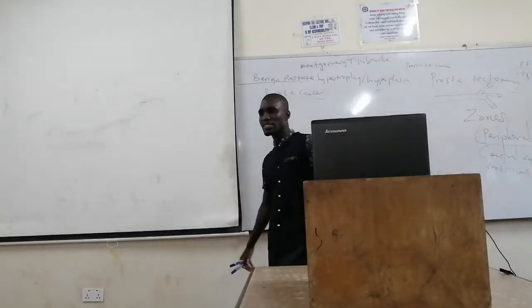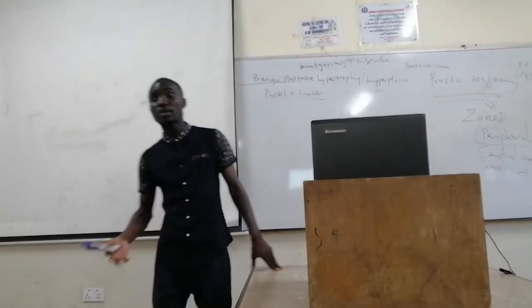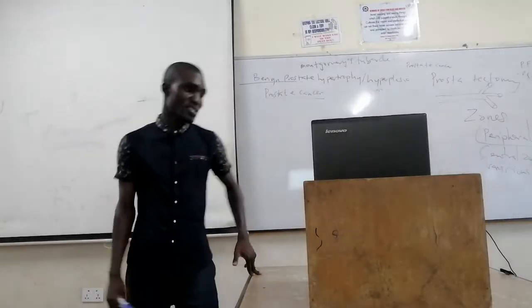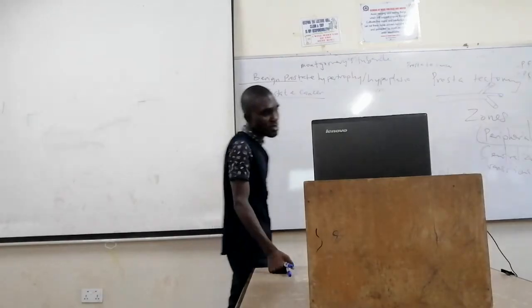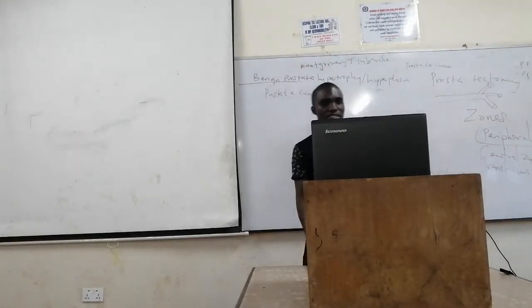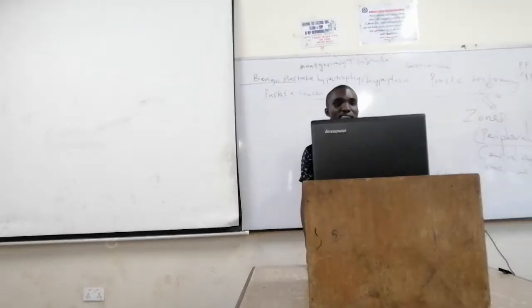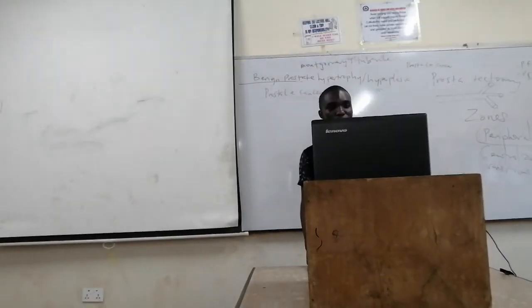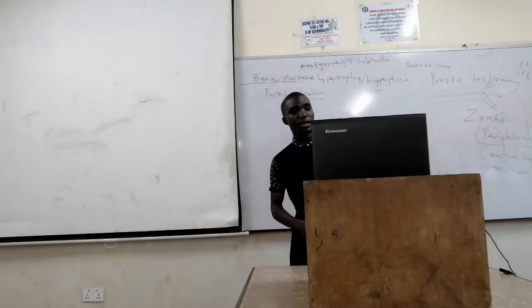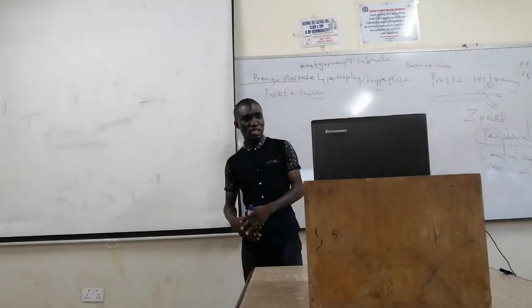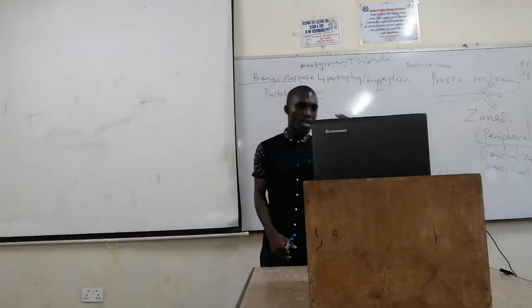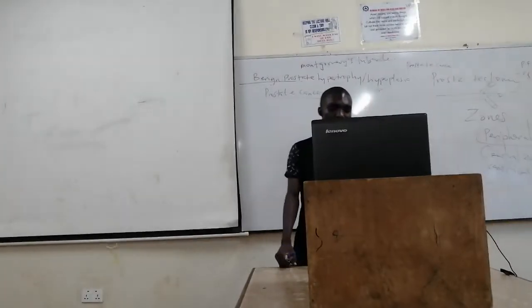The signs and symptoms are not different from the benign prostate enlargement that we talked about. So they have signs like dysuria, urinary retention, hesitancy, urgency, dribbling of urine, hematuria, right? So sometimes they have blood in the urine, nocturia, frequent urination, we mentioned that.